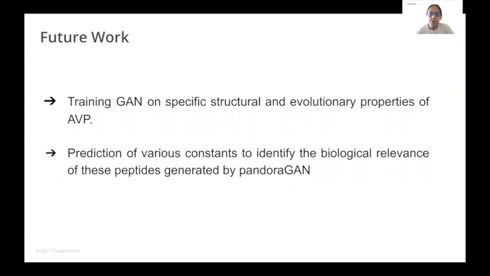From a future work perspective, we think that training GAN on structural and evolutionary aspects would help in getting better sequences. Also, to validate the biological relevance of these sequences, prediction of constants will be helpful. That is all from our side.